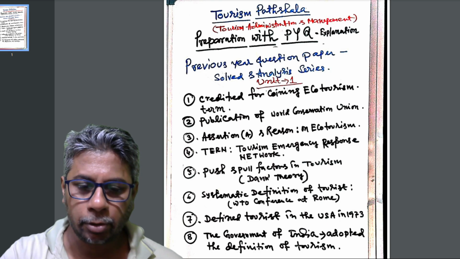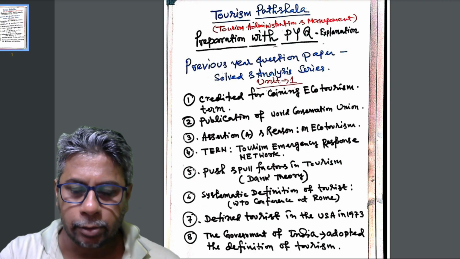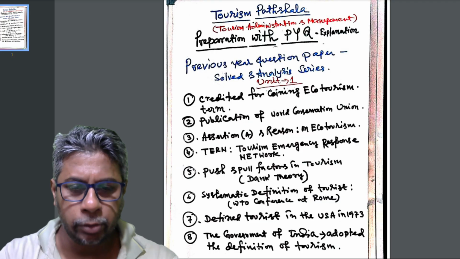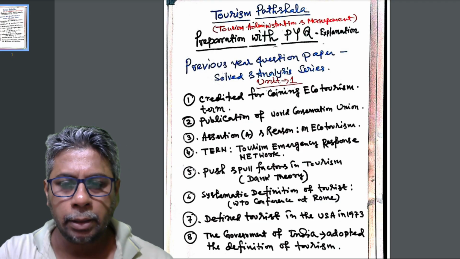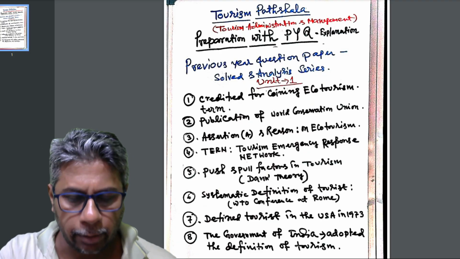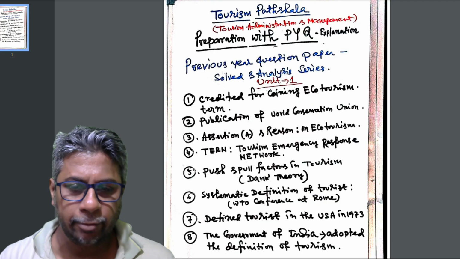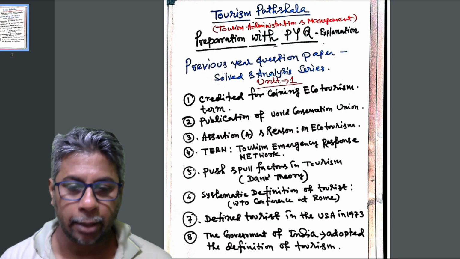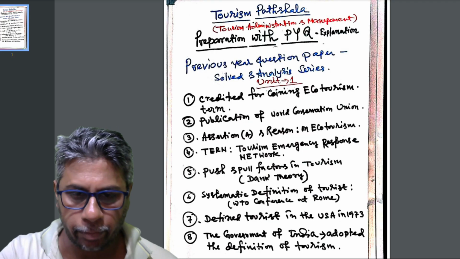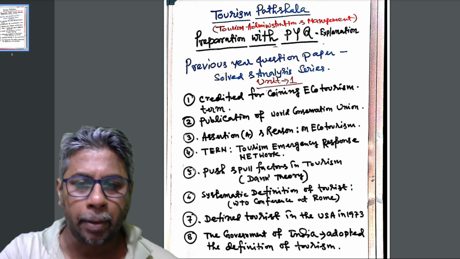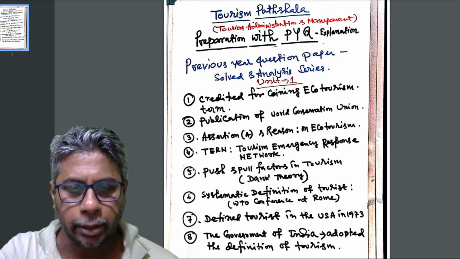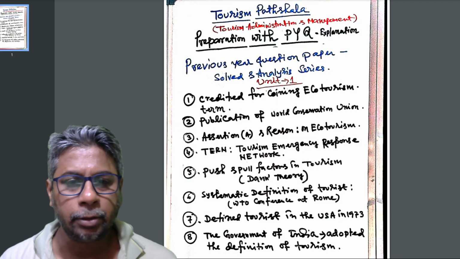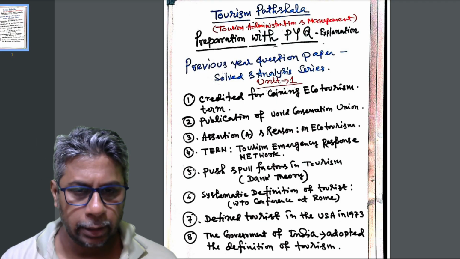This is our question paper solved and analysis series, and this is a method of preparation with PYQ and explanation. Today we are going to discuss the important area of unit 1. Another important area: number 1, who is credited for coining the ecotourism term, and when and who has given the ecotourism term. Second, we will learn the publication of the World Conservation Union in 1996, the important research paper they have published. We will learn about that topic.